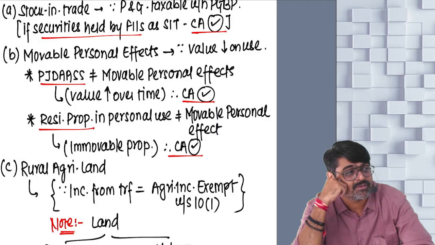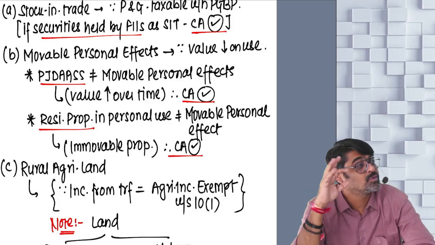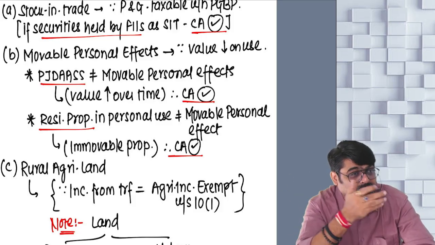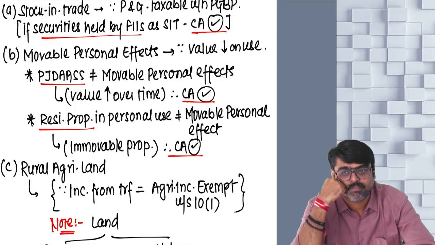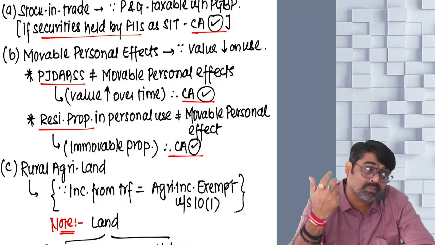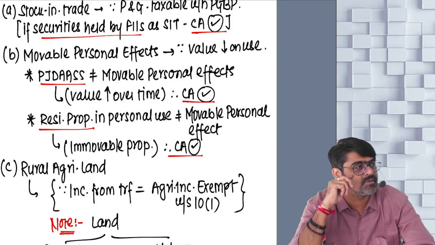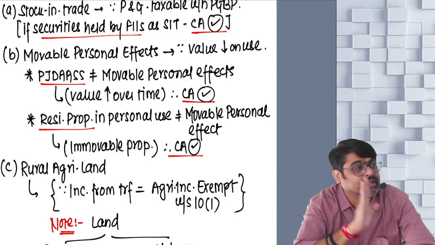Do you know the gold prices right now? It has crossed 1 lakh rupees. And 10 years back, it was below 50,000. At that time, the jewelry was purchased when the gold prices were less. Over a period of time, gold prices have gone up, and because of that, the value of the jewelry has also gone up. So PJ Das, these assets I'm telling you, even if they are used for personal purpose, even if they are movable, we don't consider them as movable personal effects. Why? Because over a period of time, their value is going to increase only.